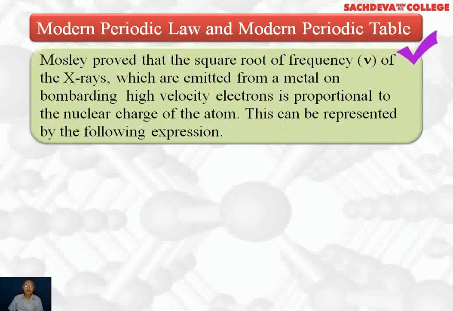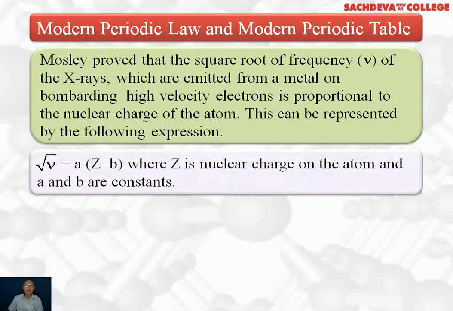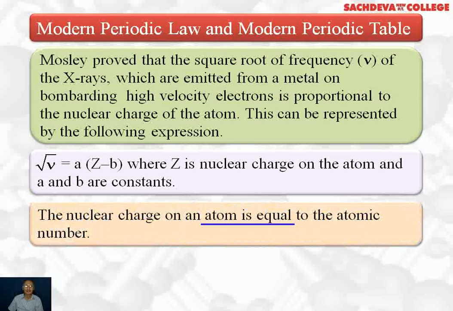Modern periodic law and modern periodic table. Moseley proved that the square root of frequency of X-rays emitted from a metal on bombarding with high velocity electrons is proportional to the nuclear charge of the atom. This can be represented by the expression: square root of nu is equal to A into (Z minus B), where Z is the nuclear charge on the atom and A and B are constants. The nuclear charge on the atom is equal to the atomic number. This shows that the properties of elements depend upon atomic number and not on atomic weight.